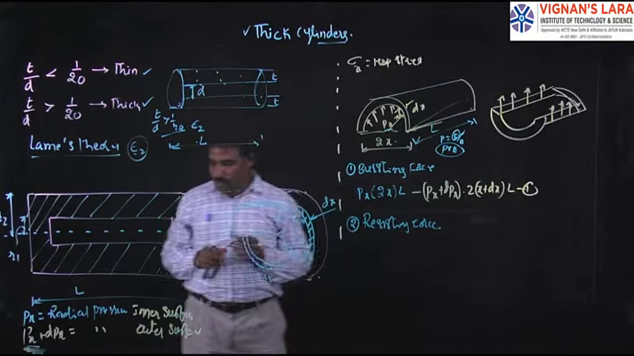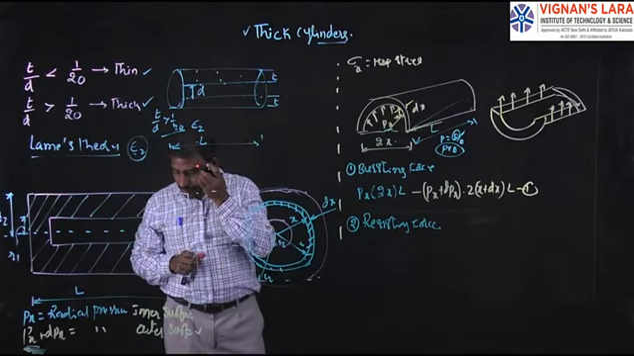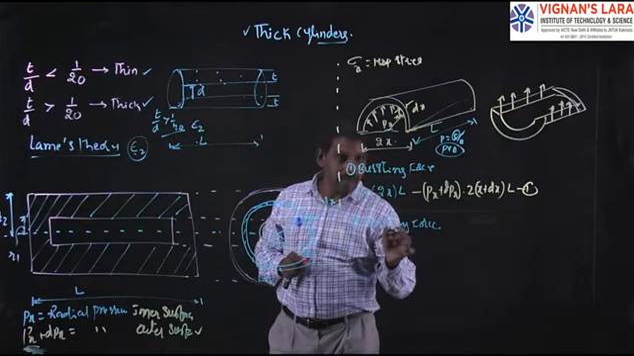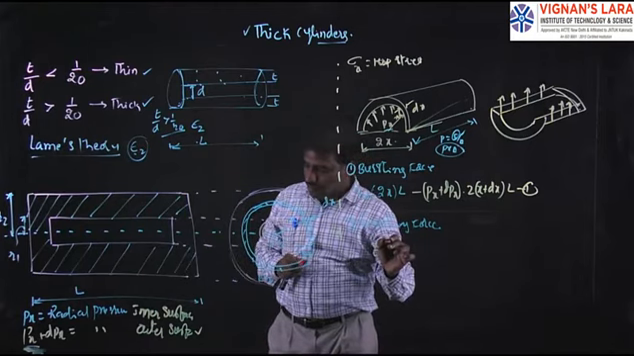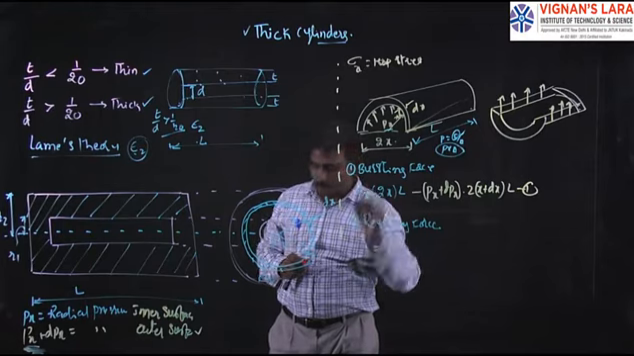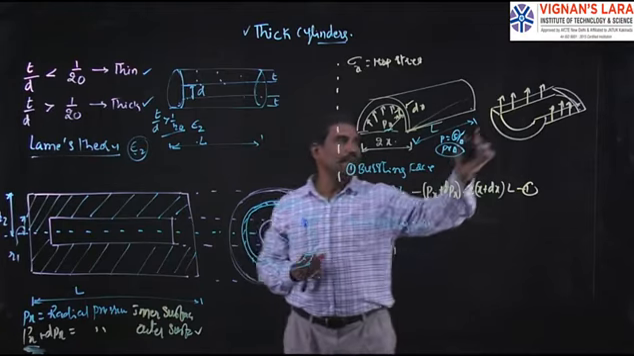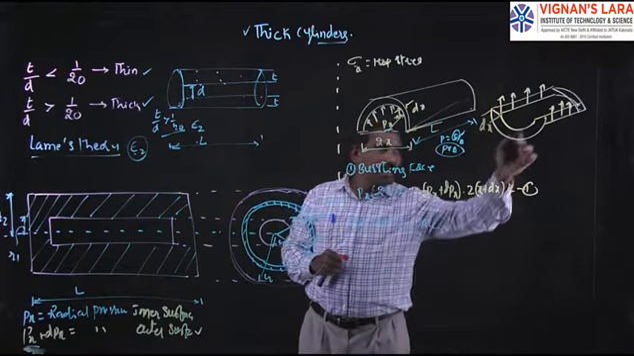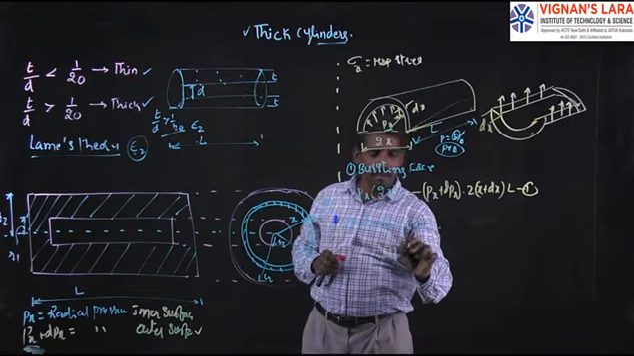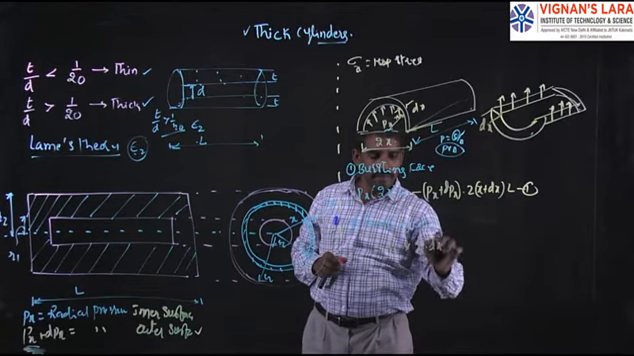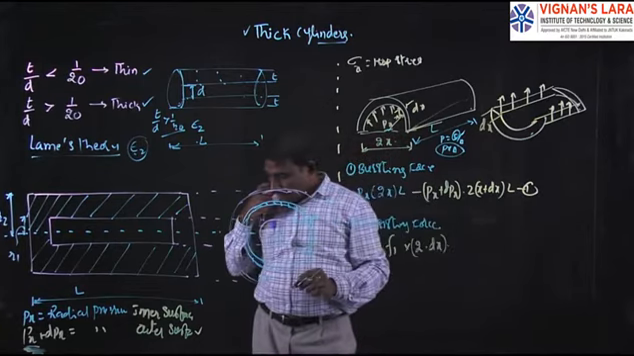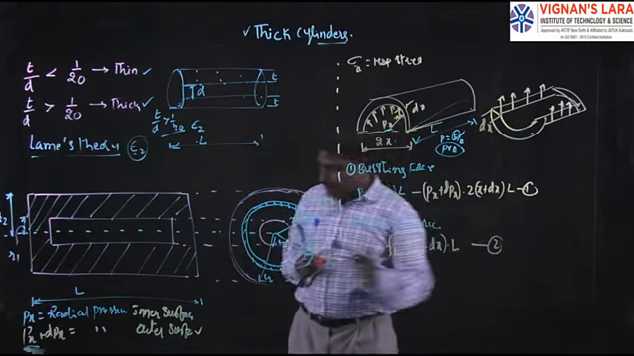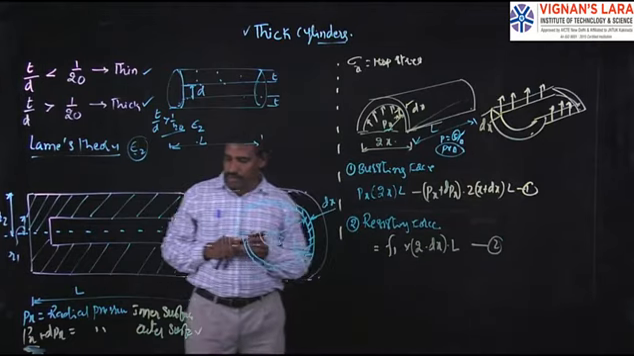It is the hoop stress in the element, and then the resisting force. What about the resisting force? The resisting force is equal to stress into area, so let us assume the stress is F1 here. On which area is it acting? This is dx, again dx, that is 2 into dx, and overall the length is L. This is equation number 2. Now equating equation number 1 and 2.